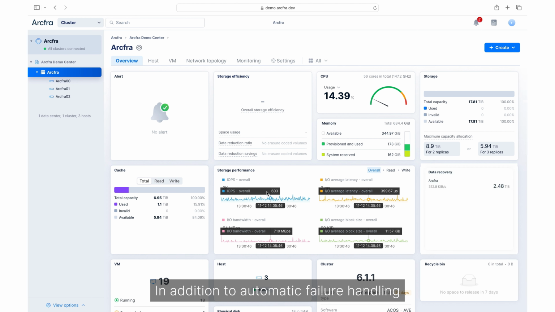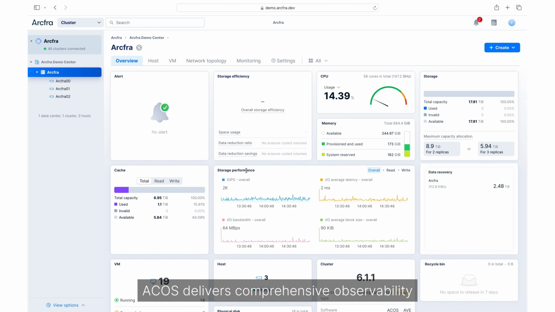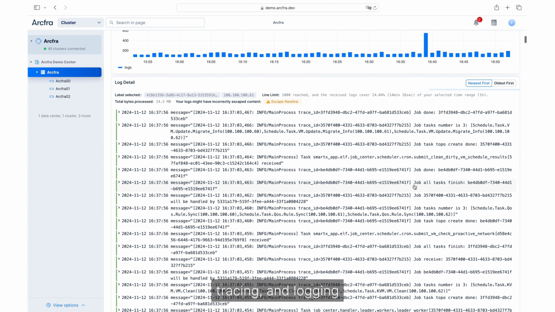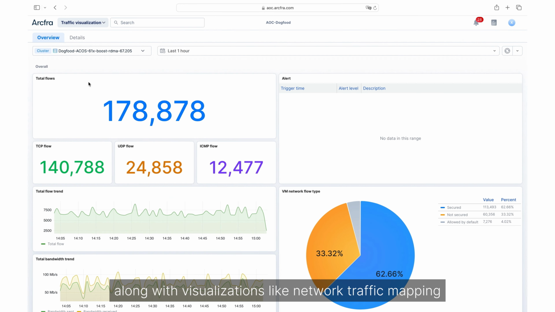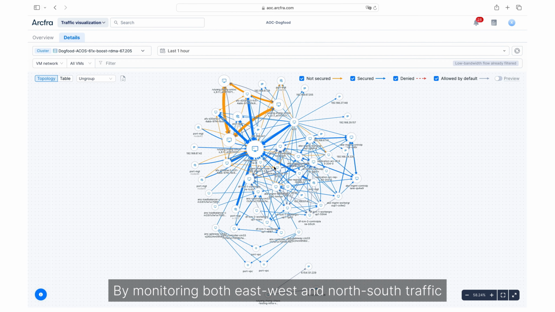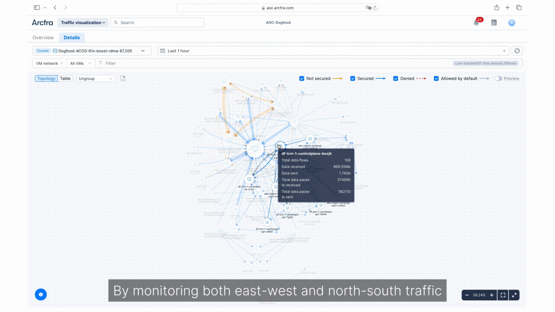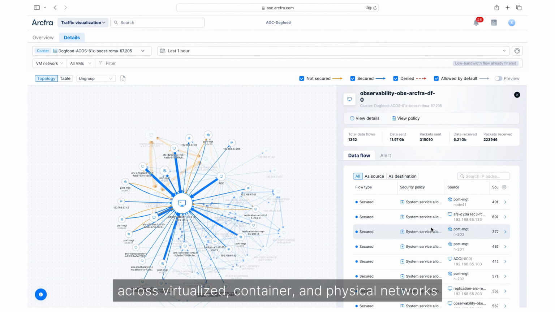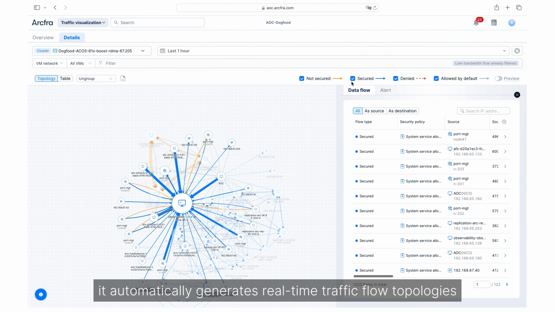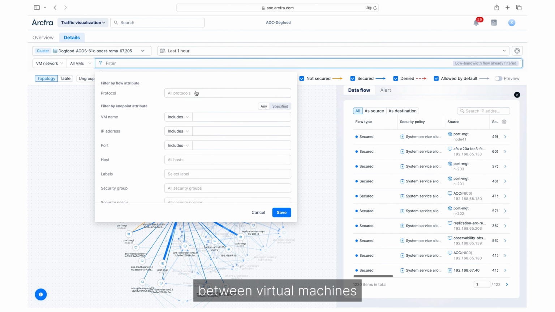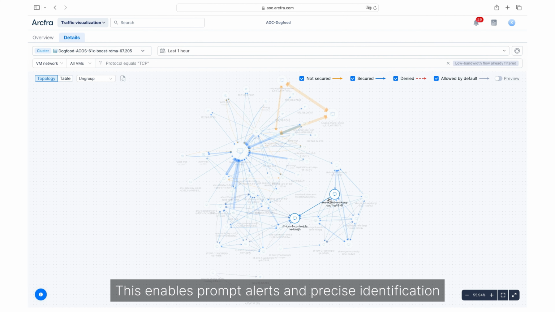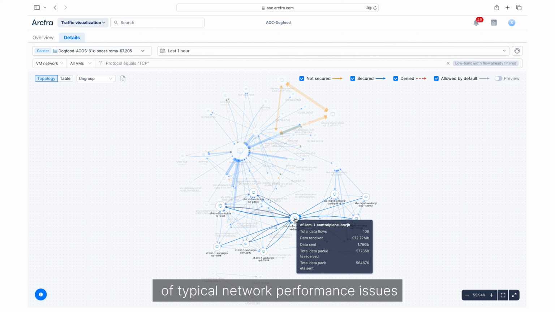In addition to automatic failure handling, ACOS delivers comprehensive observability through metrics, tracing, and logging, along with visualizations like network traffic mapping. By monitoring both east-west and north-south traffic across virtualized, container, and physical networks, it automatically generates real-time traffic flow topologies between virtual machines. This enables prompt alerts and precise identification of typical network performance issues.